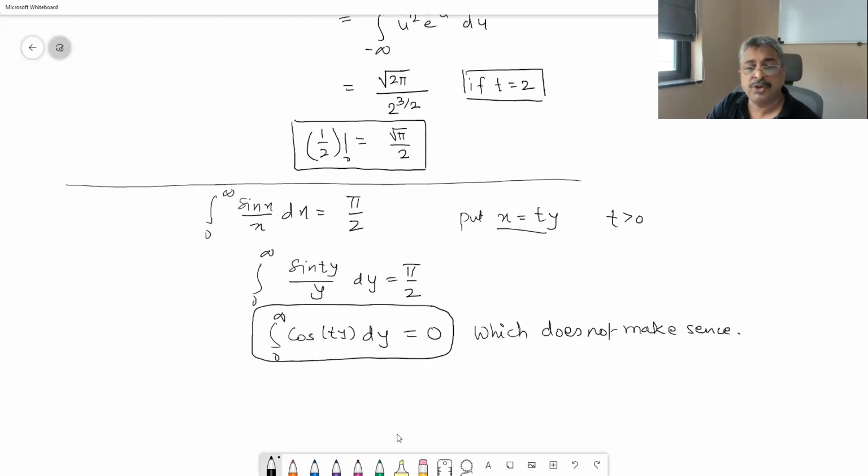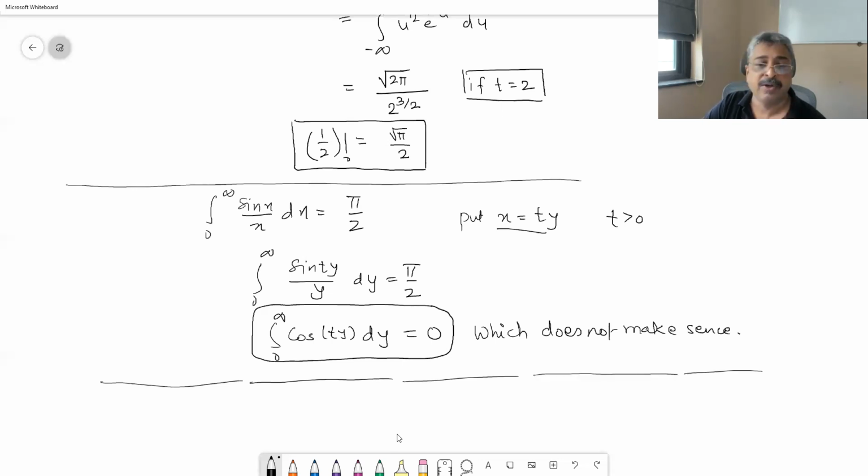Okay. If we substitute x is equal to ty for t greater than 0, we will get the integral from 0 to infinity of sin ty upon y dy is equal to pi by 2. And if we apply derivative under integral sign to the LHS and RHS, the derivative of the RHS is going to be 0. No matter what values of t you have, this integral is always going to be 0. That is what this statement is saying, which does not make sense. So this is one of the counter examples where the derivative under integral sign has failed.